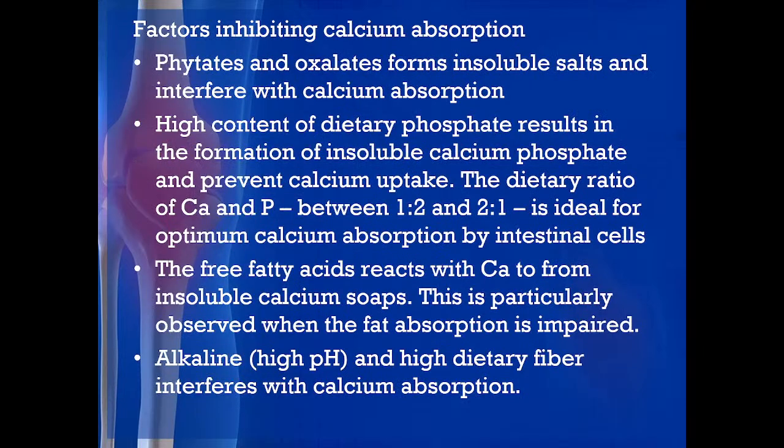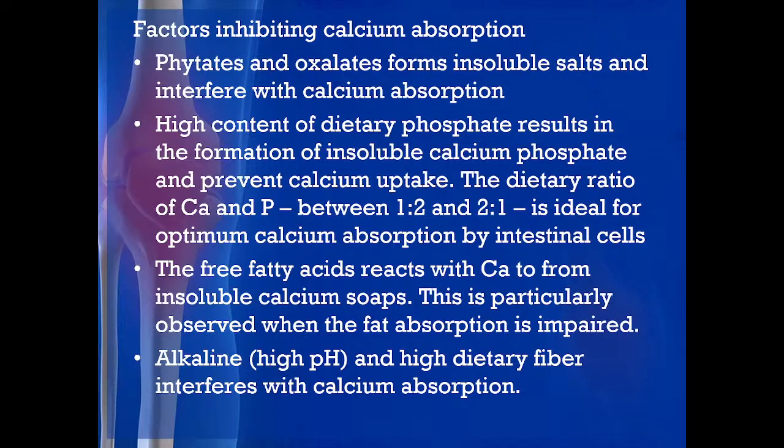Okay. Now, which factors will inhibit calcium absorption? Phytates and oxalates, when they are present in the diet, when we consume them through vegetables, they form insoluble salts and interfere with calcium absorption. So, when phytates and oxalates are present, they form insoluble salts and interfere with calcium absorption.